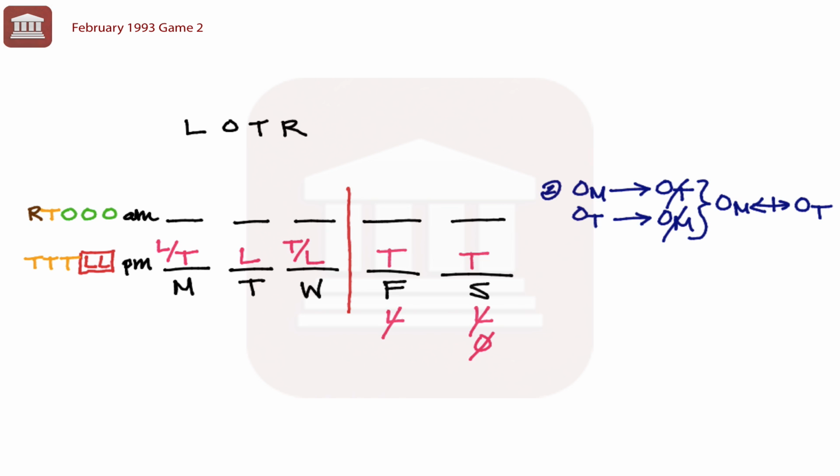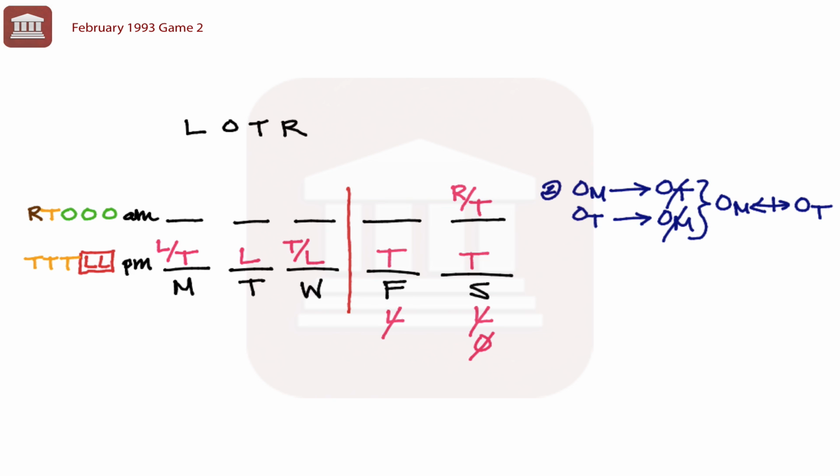Turning my attention now to the morning. Well, if Dr. Yamamata doesn't operate on Saturday morning, her only option for Saturday morning is going to be to research or treat patients. But now the important thing to note is we have 4 days remaining in the morning and we need 3 operations. But we cannot operate on both Monday and Tuesday.